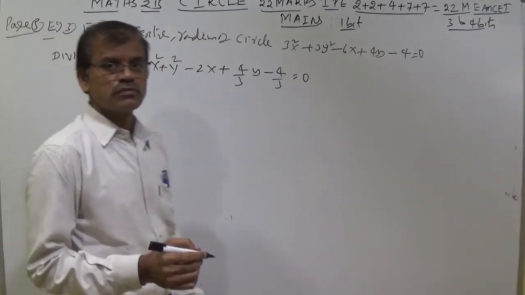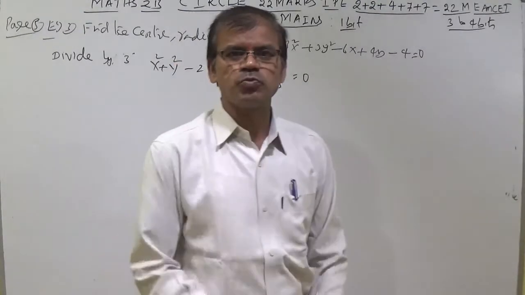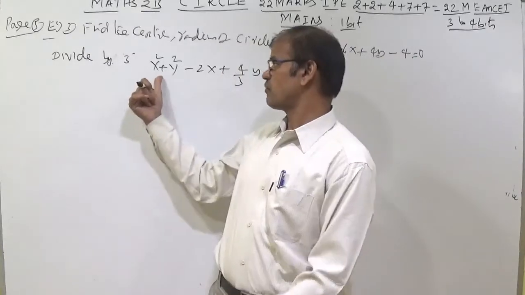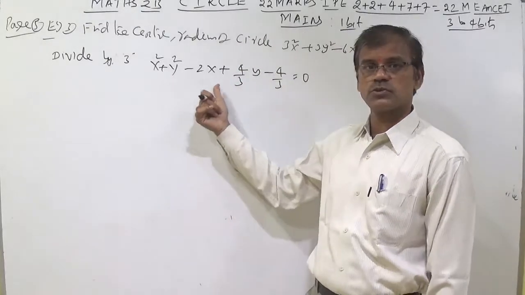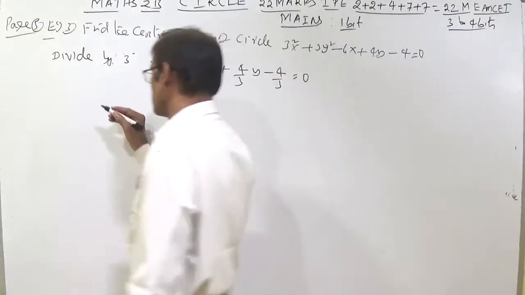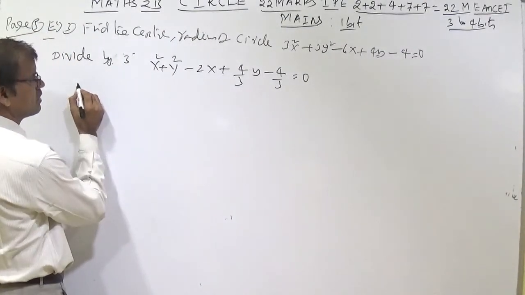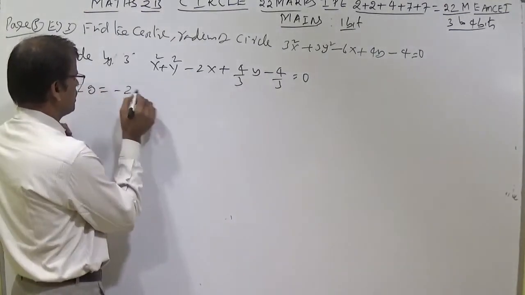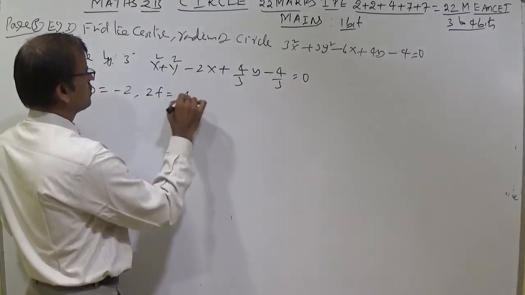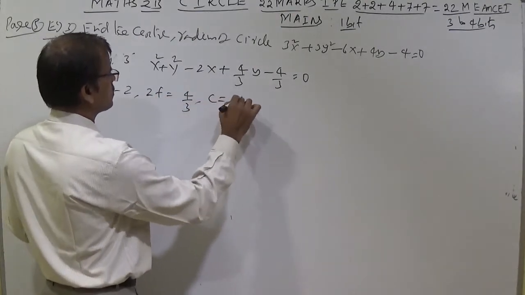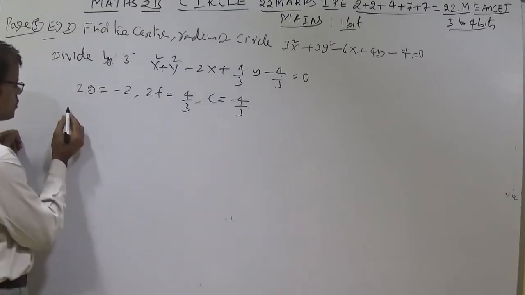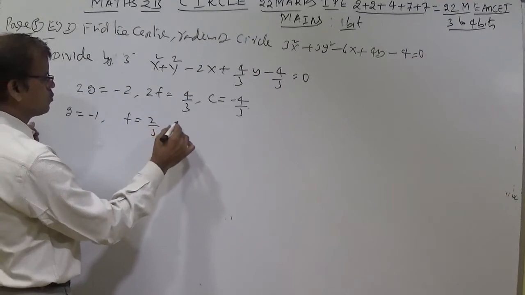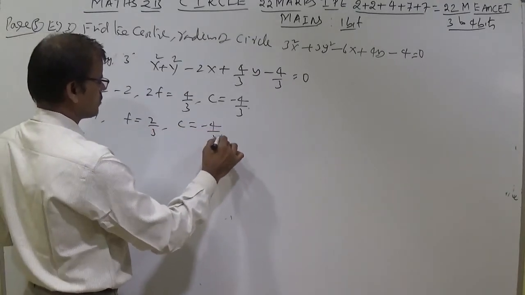This is of the form. Plenty of times I said you should remember the standard equation of a circle: x square plus y square plus 2gx plus 2fy plus c equal to 0. So this is of that form. Since this is the first sum, I am writing in a detailed manner. 2g is equal to minus 2, 2f is equal to 4 by 3, c is equal to minus 4 by 3. You can write g is equal to minus 1 and f is equal to 2 by 3, c is equal to minus 4 by 3.